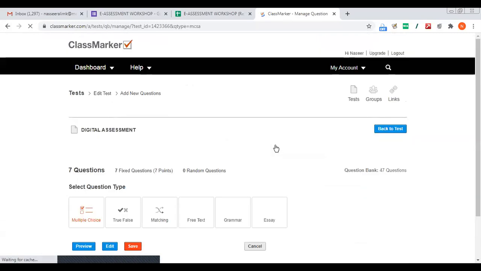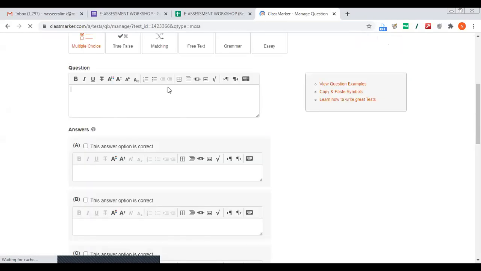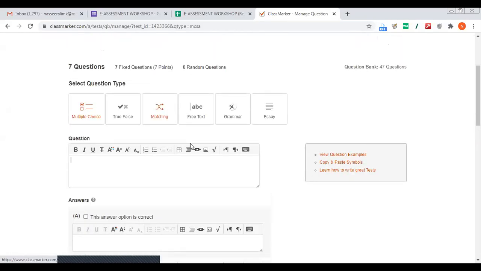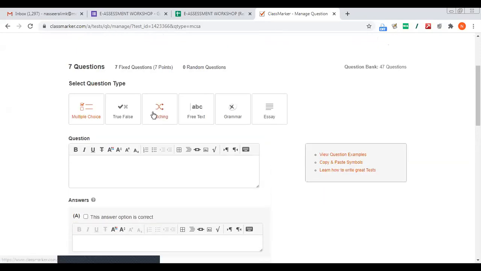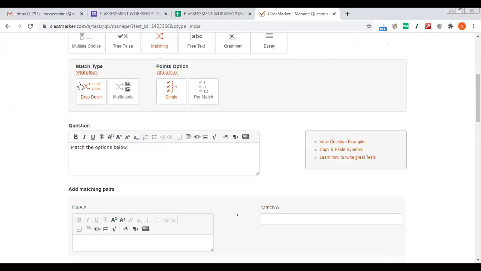I'll just add a matching type question. Matching type, there are options. Two options are there, so drop down I'll do. This is drop down. So here, match the following.